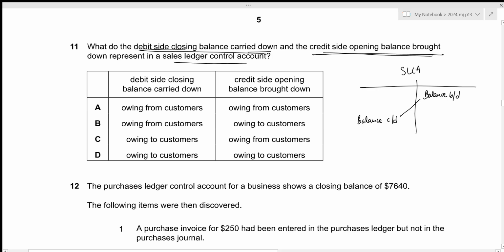And we're talking about a sales ledger control account, which is basically an asset account. As an asset, the opening balance should be on the debit side, but in this case, we're talking about the opening balance on the credit side. So these will just represent the amount that is overpaid by the credit customers. So we now need to pay it back to the customers. So it is basically owing to customers, which is given in option D.